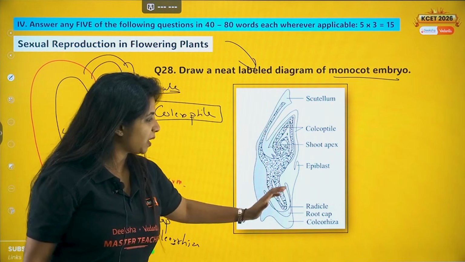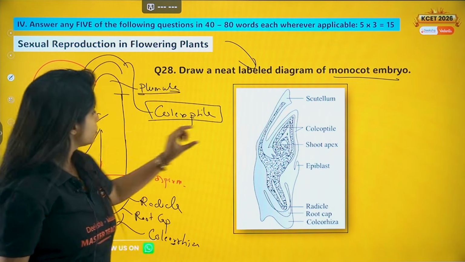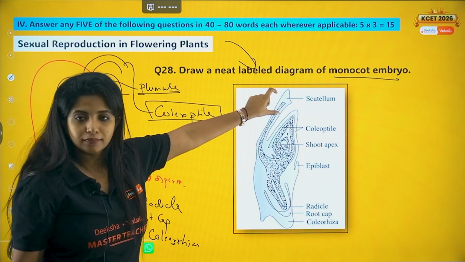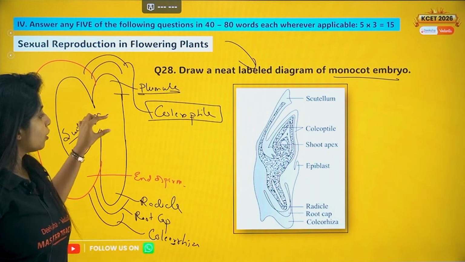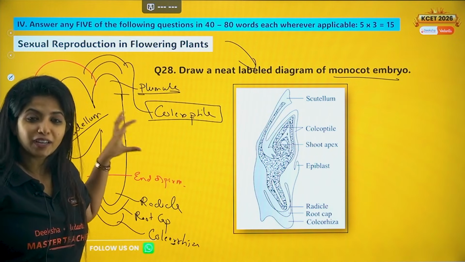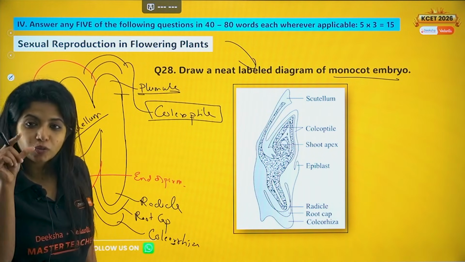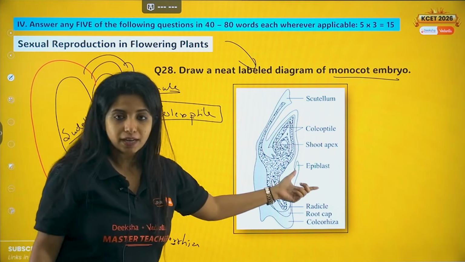You need radicle, root cap and coleorhiza. You have one cotyledon which is known as scutellum. Endosperm is not there in the picture. What is this epiblast? There is formation of one more cotyledon, but it is not able to form itself. So it is rudimentary. It does not form. It is known as epiblast.